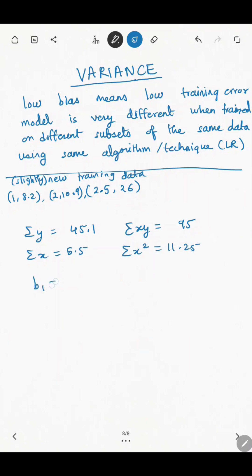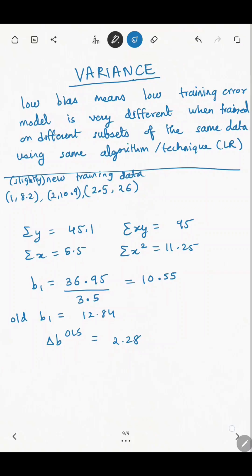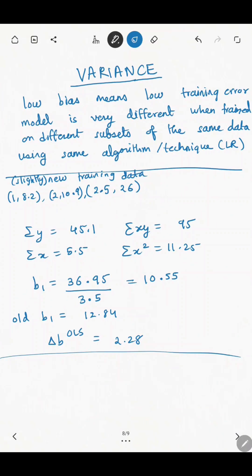This is using the ordinary least square formula first. So for ordinary least square, a change in one data point causes the slope to become this. This is a huge difference from the slope that we had originally when the data point was 2.5 comma 30. So 2.5 comma 30 changed to 2.5 comma 26, and the slope has changed by 2 units.